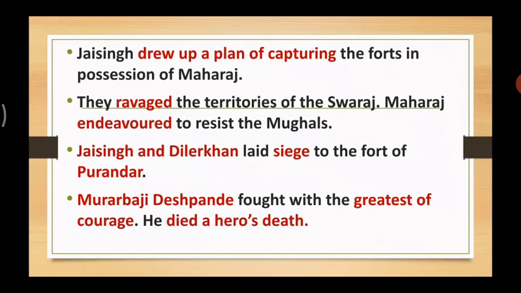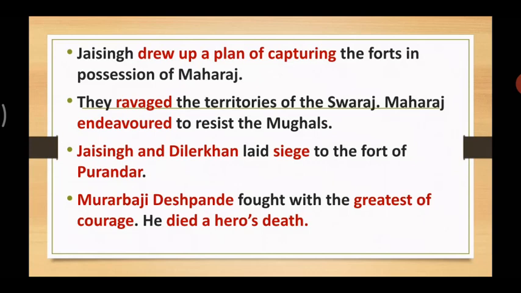In this process, when the siege was laid to the fort of Purandar, Murarbaji Deshpande fought with great valor and died a hero's death. So many people were there at the side of Shivaji Maharaj who were ready to sacrifice themselves for the expansion and safety of Swaraj, and one of them was Murarbaji Deshpande.